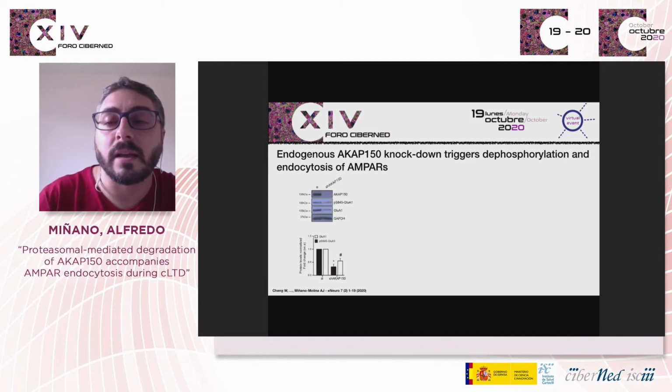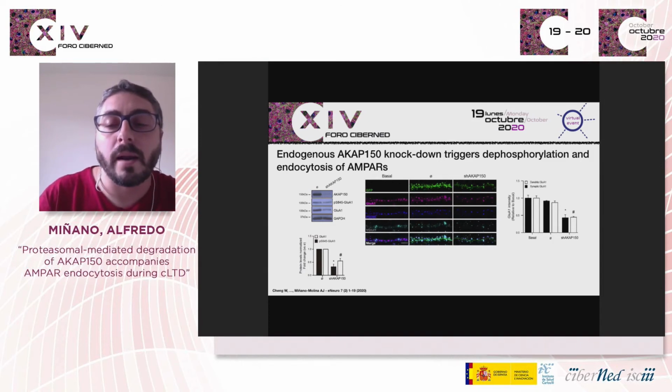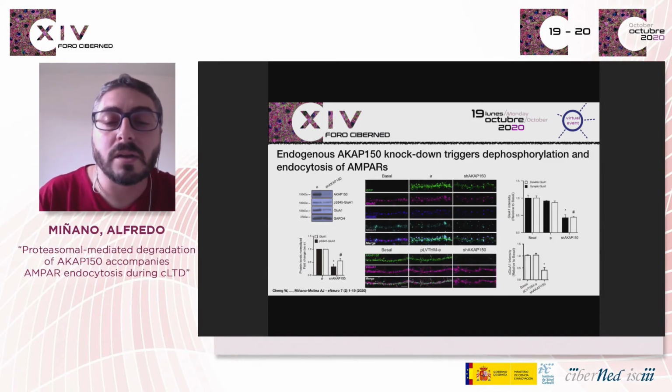Using shRNA-mediated acute knockdown of endogenous AKAP, we were able to effectively reduce AKAP expression in cultured neurons. Interestingly, silencing decreased serine phosphorylation and GluA1 total levels. Consistent with the results observed in immunoblotting, AKAP knockdown reduced both synaptic and dendritic GluA1 levels, followed by a decrease in surface GluA1 expression.